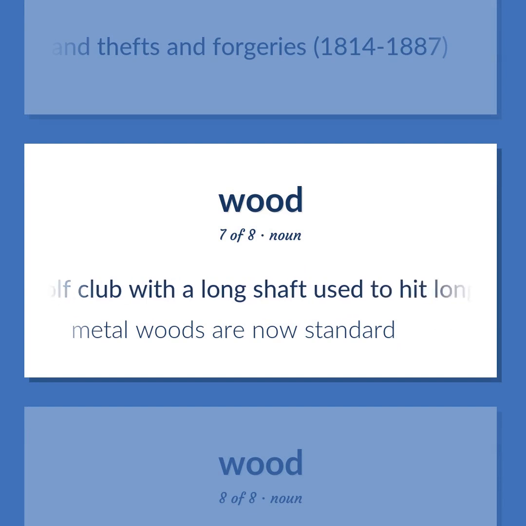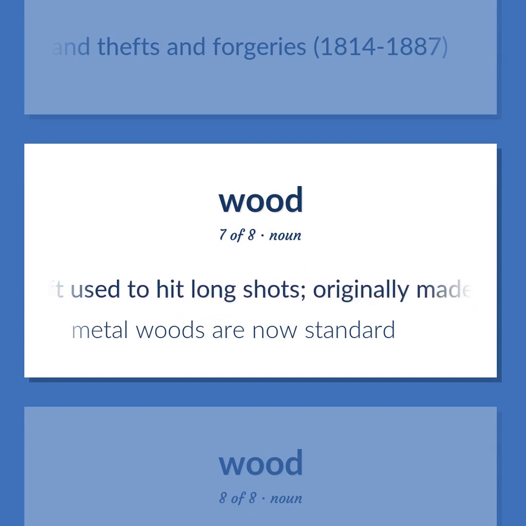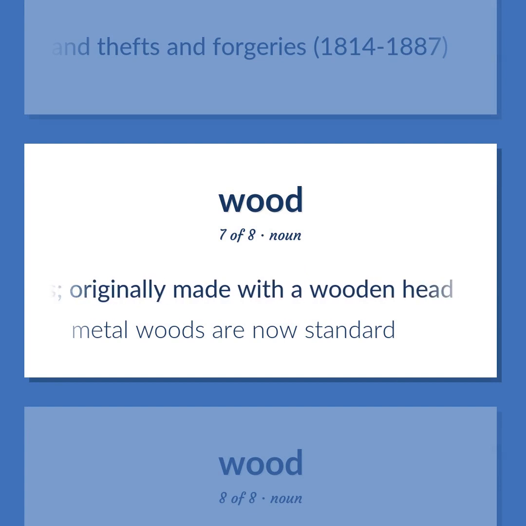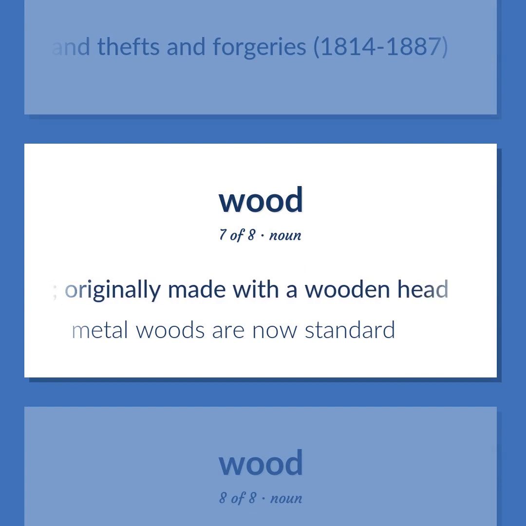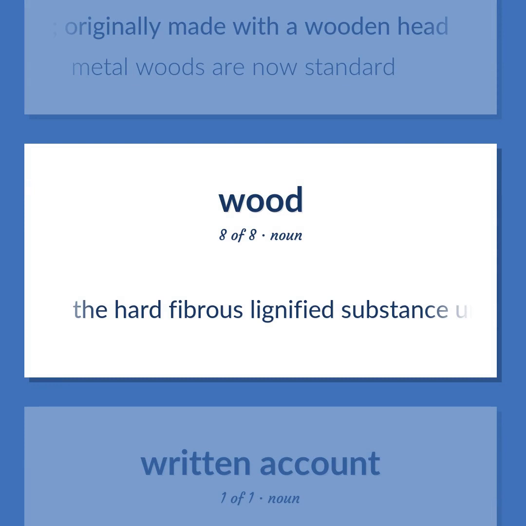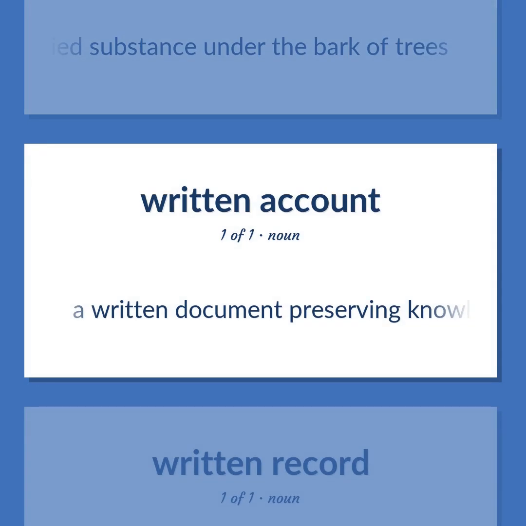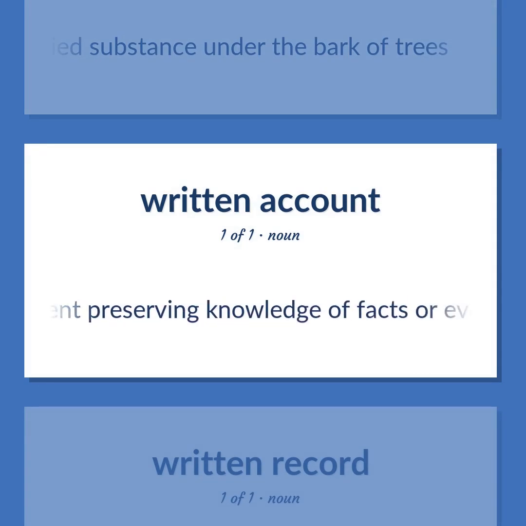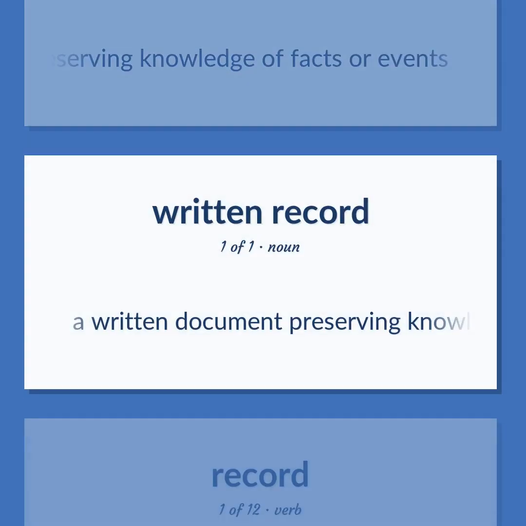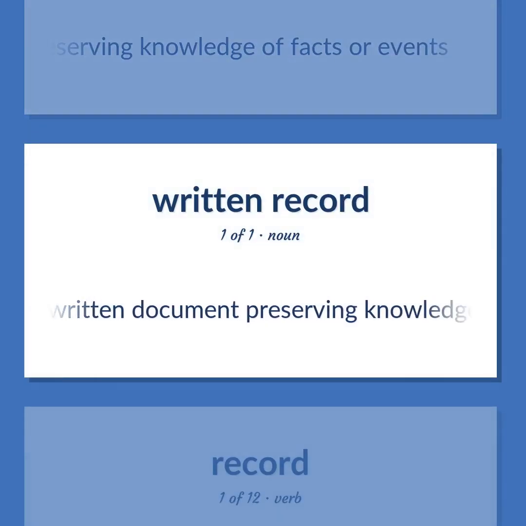A golf club with a long shaft used to hit long shots, originally made with a wooden head. Metal woods are now standard. The hard fibrous lignified substance under the bark of trees. A written document preserving knowledge of facts or events.